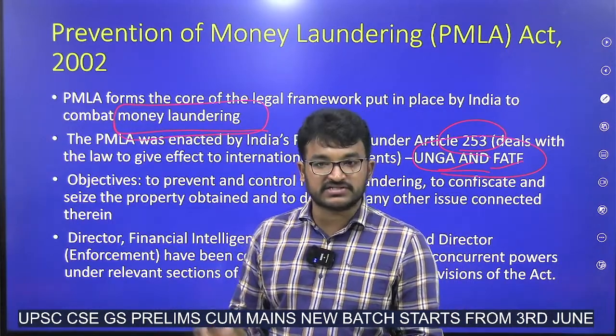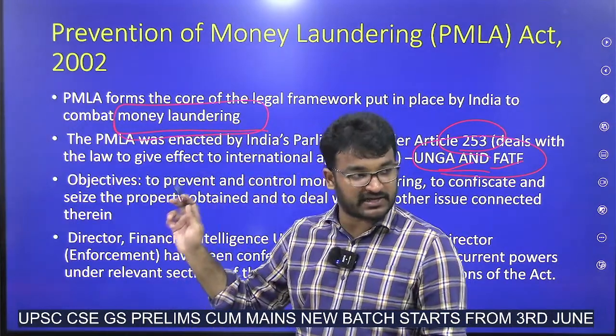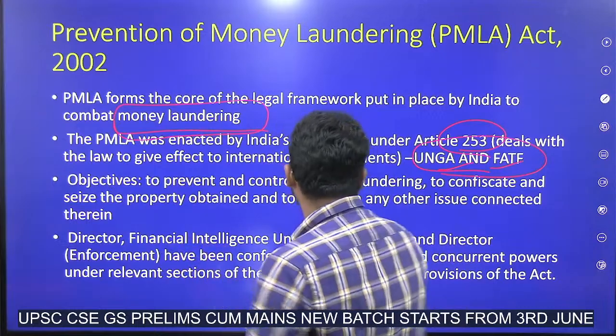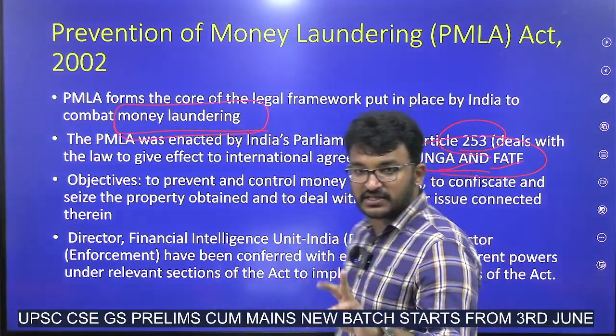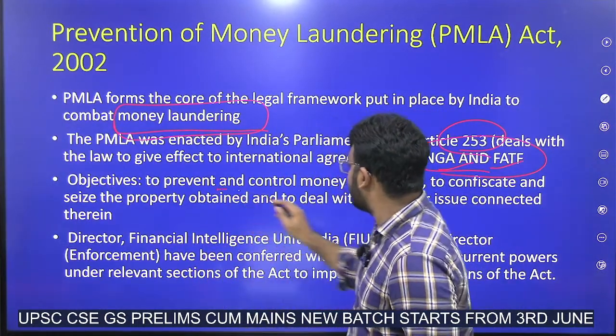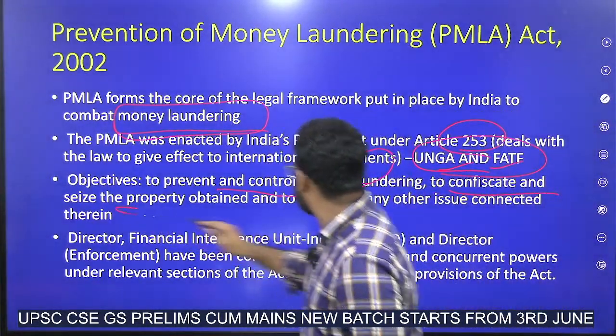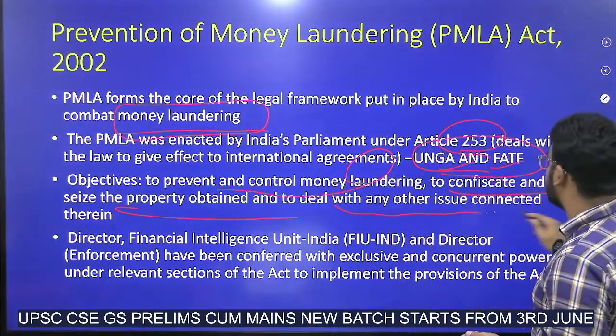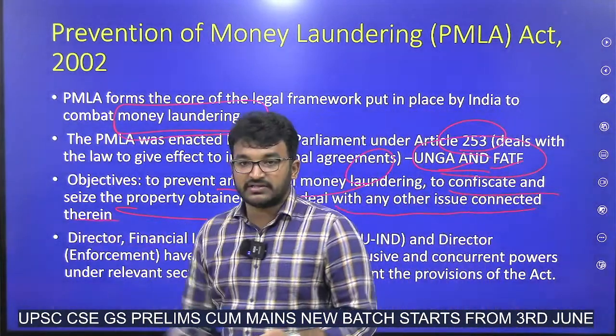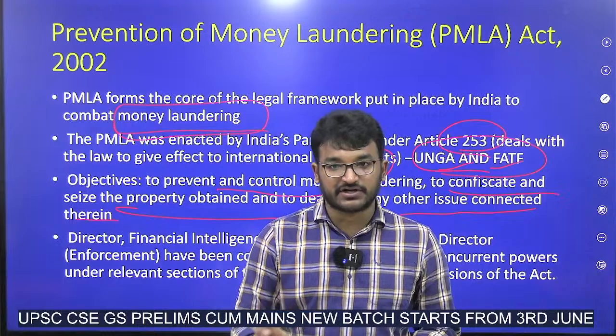In this context, we had created the PML Act in 2002. Okay. And under this, the three main objectives are to prevent and control money laundering, to confiscate and seize the property obtained, and to deal with any other issue connected therein. Okay. They have the powers to confiscate also.